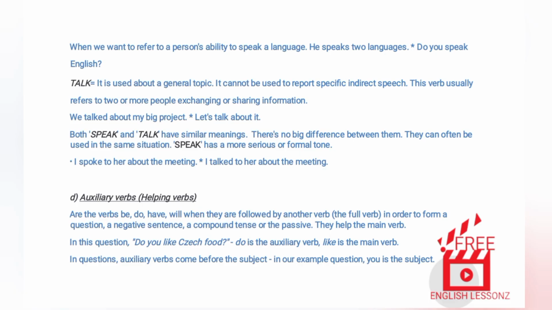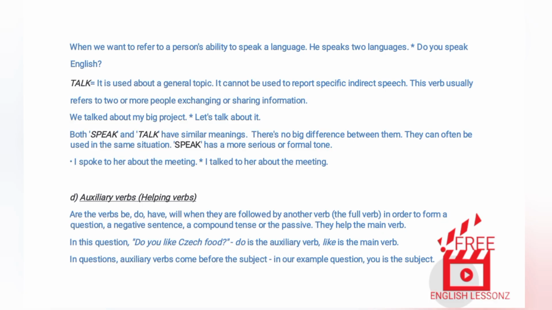This verb usually refers to 2 or more people exchanging or sharing information. Examples: We talked about my big project. Let's talk about it. Both speak and talk have similar meanings. There's no big difference between them. They can often be used in the same situation. Speak has a more serious or formal tone. Examples: I spoke to her about the meeting. I talked to her about the meeting.